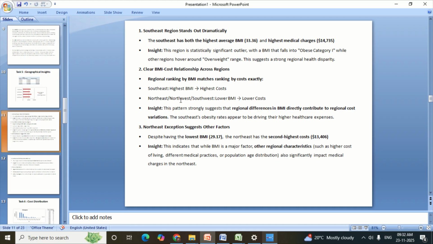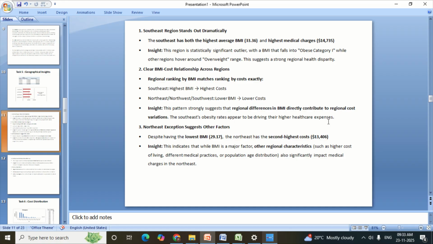So here we get the Southeast: highest BMI implies highest cost, and Northeast, Northwest, or Southwest: lower BMI, which implies lower cost. So this pattern strongly suggests that regional differences in BMI directly contribute to regional cost variations. The Southeast's obesity rates appear to be driving their higher healthcare expenses.